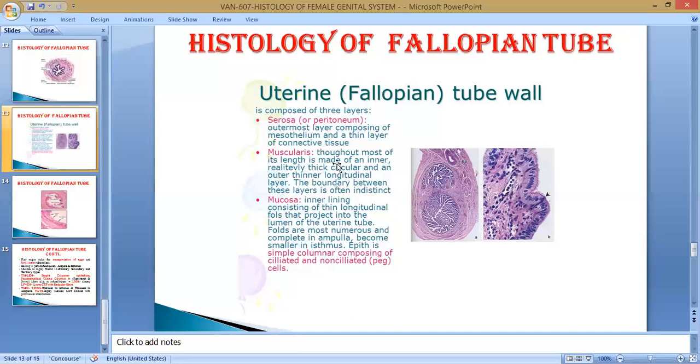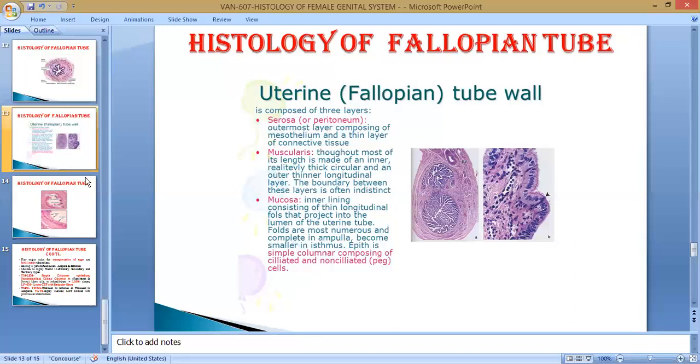This layer is the thickest in the ampulla and thinnest in the isthmus. The innermost layer, the tunica mucosa, is lined by pseudo-stratified ciliated columnar epithelium or simple columnar epithelium.